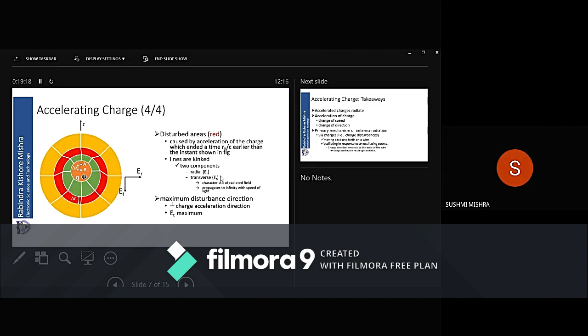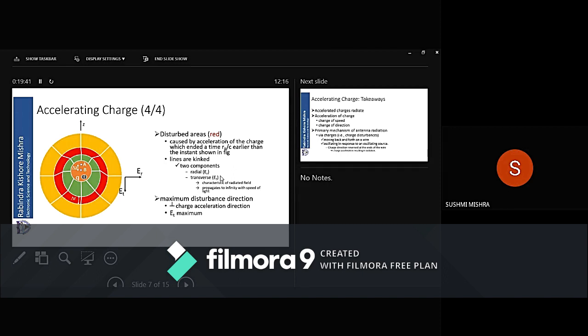Now the maximum disturbance direction: look at this, where the amplitude or size of the line is maximum. It is when it is perpendicular to Z. When the radial distance or radius is perpendicular to Z, the amplitude is maximum.